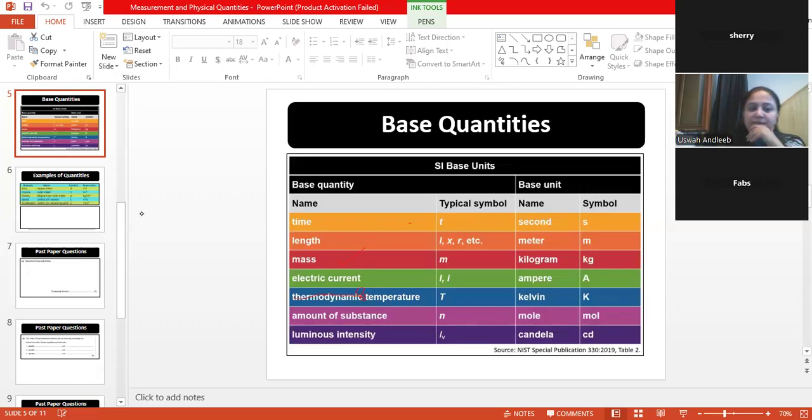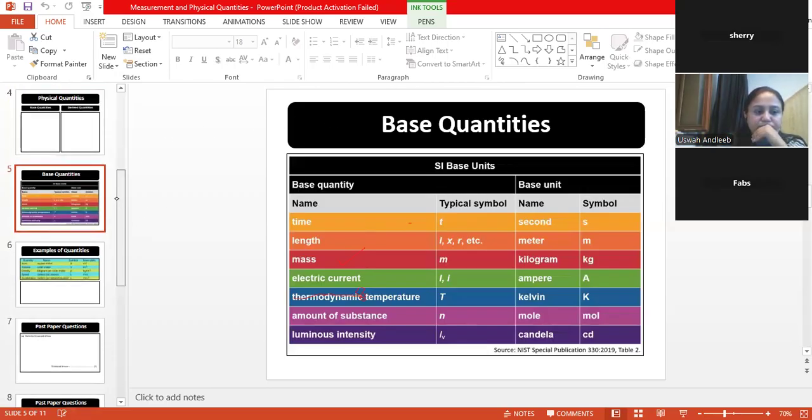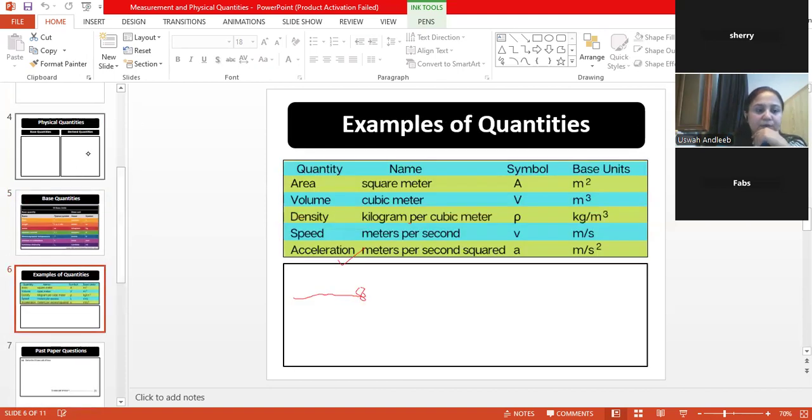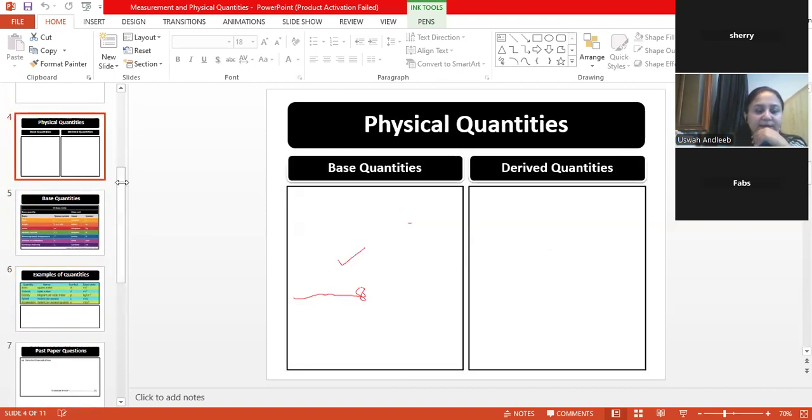That quantity is the derived quantity. For example, I mix and match base quantities to make a derived quantity.